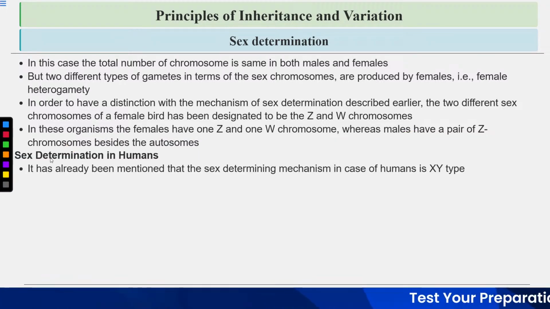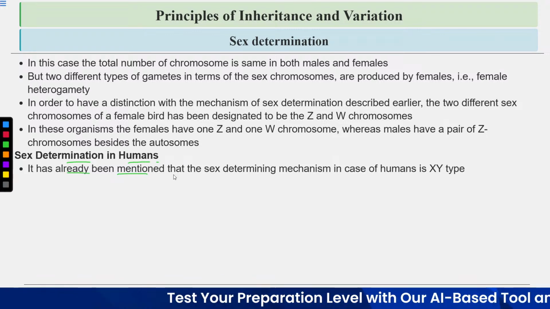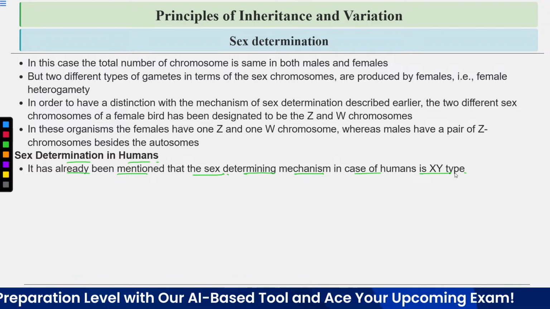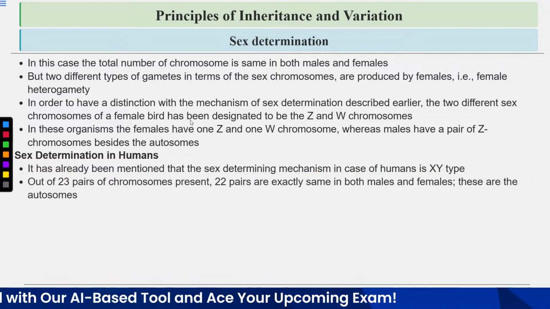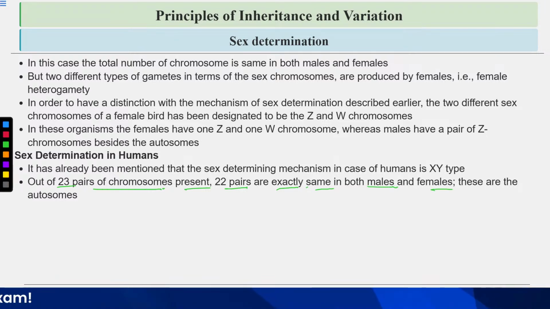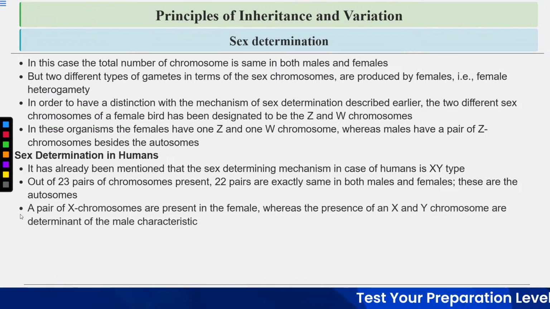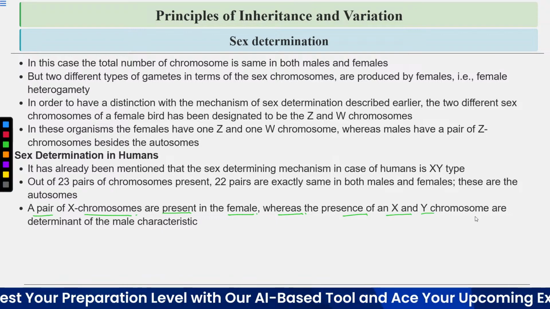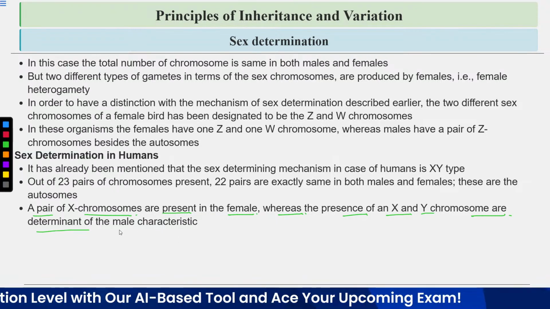Now let's discuss the sex determination in humans. So it has already been mentioned that the sex determining mechanism in case of humans is XY type. Out of 23 pairs of chromosomes present, 22 pairs are exactly the same in both males and females, and these are the autosomes. A pair of X chromosomes are present in the female, whereas the presence of an X and Y chromosome are determinant of the male characteristics.